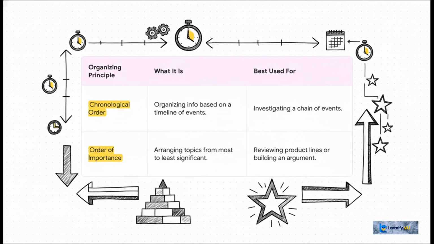Okay, so this table highlights two really powerful methods. Let's say you're explaining a sequence of events, maybe writing an incident report or something. In that case, chronological order is going to be your best friend. But what if you're trying to build a really persuasive case? Then arranging your points by order of importance is way more effective. You can either build up to your strongest point for a big finish or lead with it for that immediate punch.